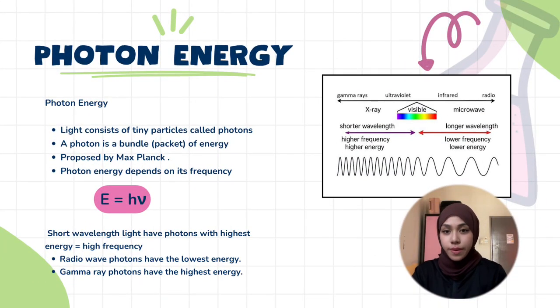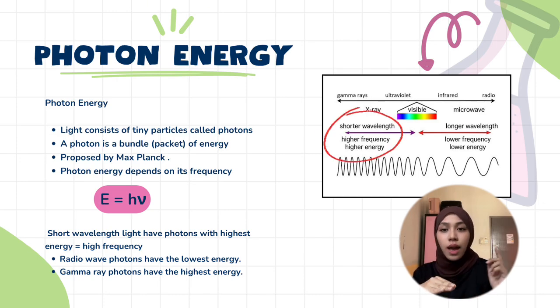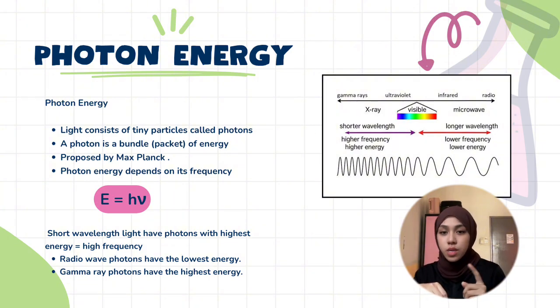Now let's talk about photon energy. Scientists, namely Max Planck, discovered that light is not only a wave, but is also made up of tiny packets of energy called photons. Each photon carries a certain amount of energy, and photon energy depends on its frequency, just like in the equation. The important thing to remember is that a higher frequency means a higher photon energy. That's why gamma rays have the most energetic photons, while radio waves have the least energetic photons.